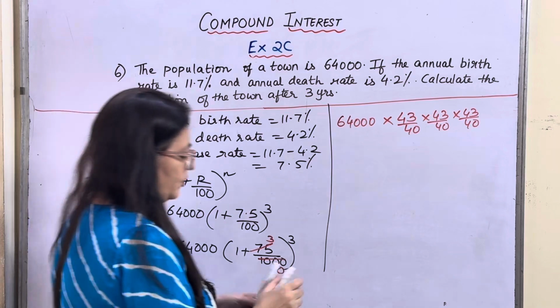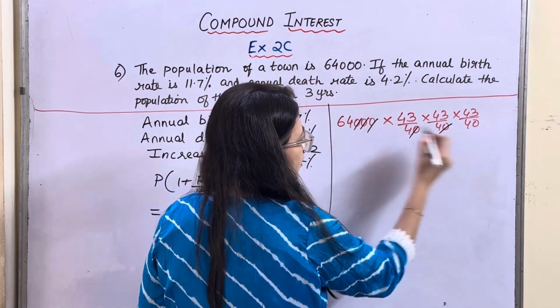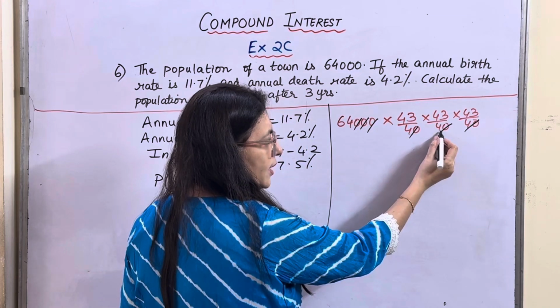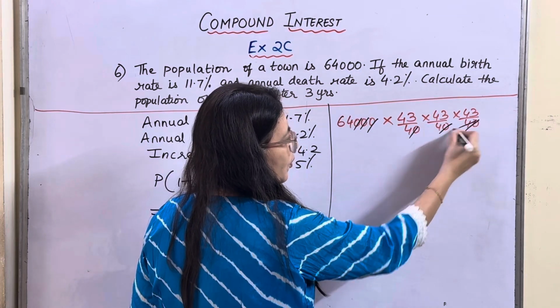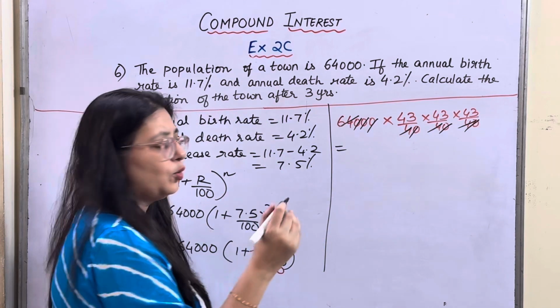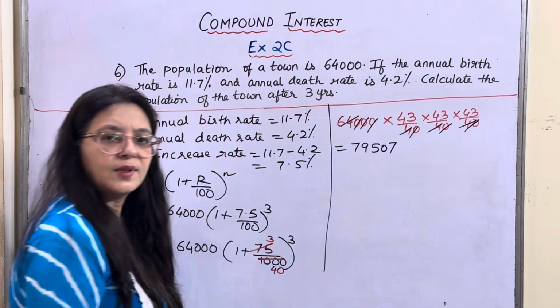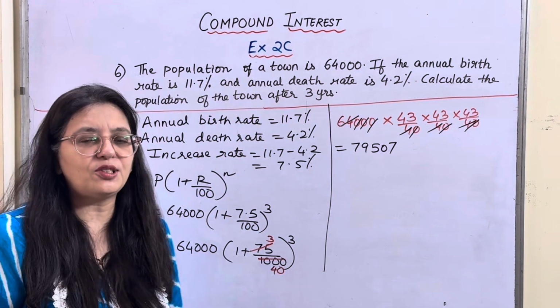Okay. Let's reduce it. 3 zeros get cancelled. 1, 2, 3. Now 4 4s are 16, 16 4s are 64. So this 64 also gets cancelled. So 43 cube is 79,507. Yes, I hope it's clear. Come on, let's proceed to the next one.